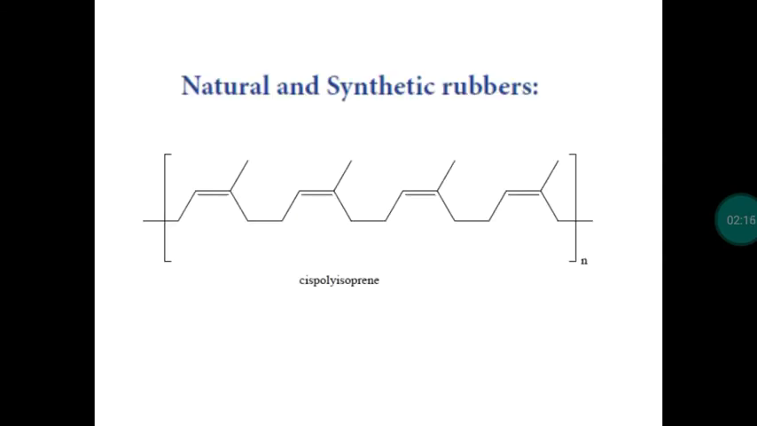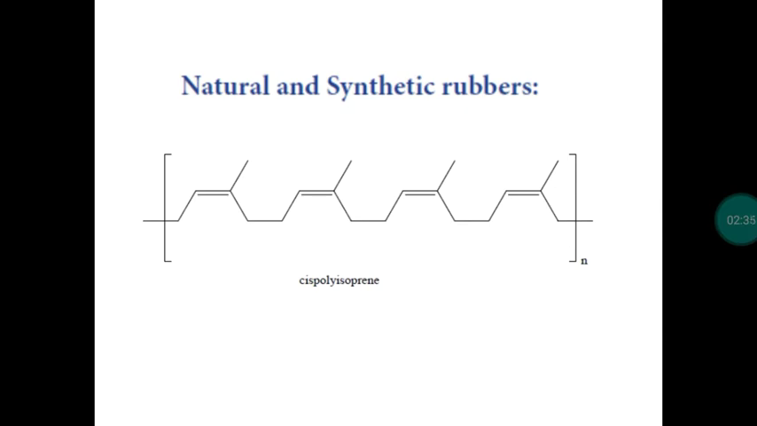Next, rubber. So rubber is a natural polymer. Naturally occurring polymer is rubber. We know that rubber is obtained from the latex. So latex solution is obtained from the rubber tree, and which will be made as a natural rubber.